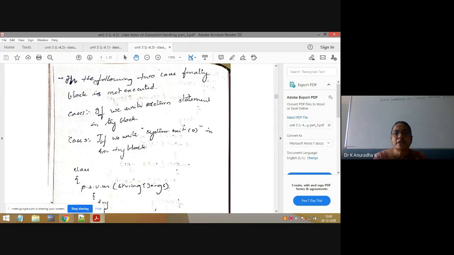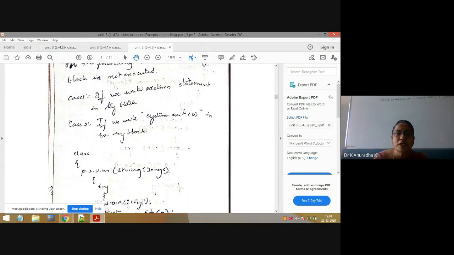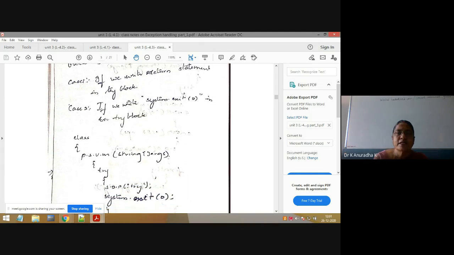Next, one more important point, here you may get one doubt. We are saying the finally block is always executed, whether you handle the exception or not, or whether the exception is raised or not. In all the four cases, the finally block is always executed. But when is the finally block not executed? There are only two cases where the finally block is not executed. So what are the two cases?